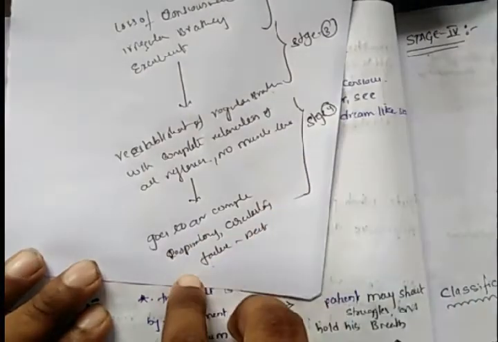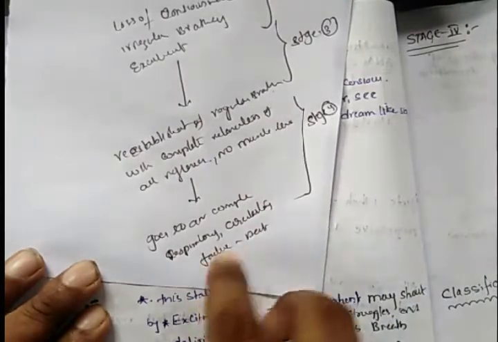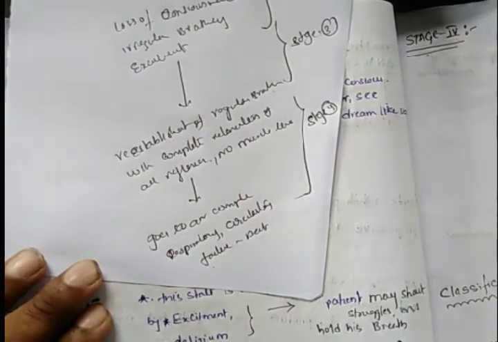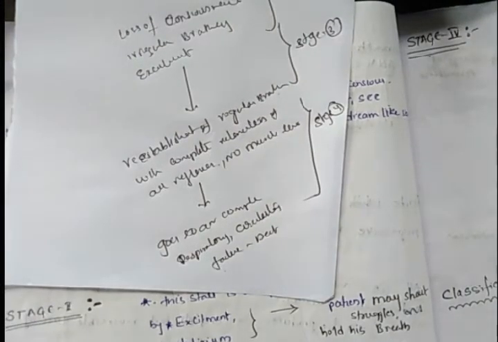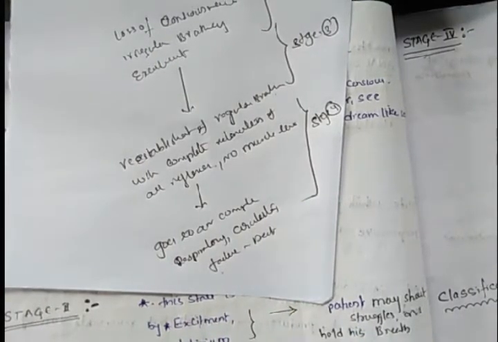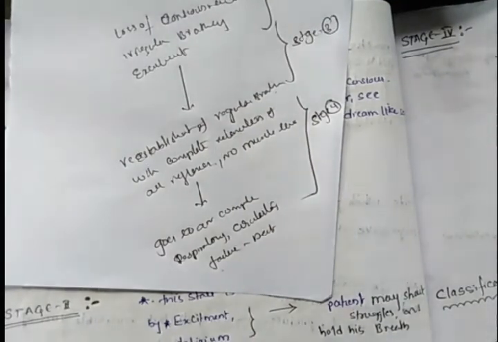In stage 4, respiratory and circulatory failure occurs, leading to death. So the administration of general anesthesia with respect to time is classified into 4 stages: stage 1, stage 2, stage 3, stage 4.